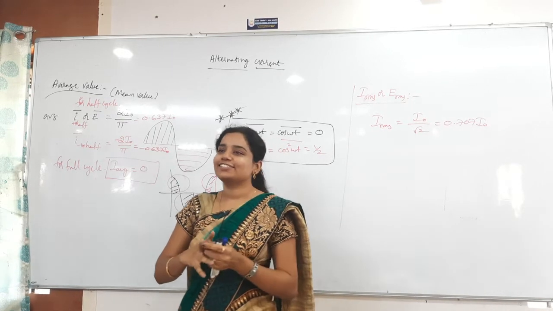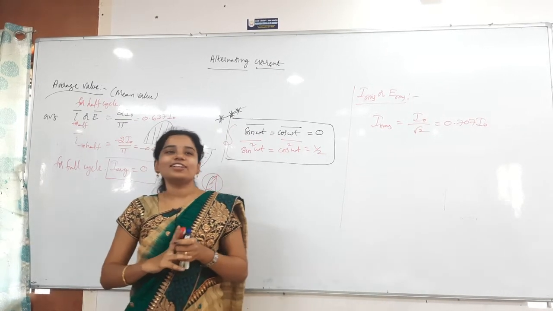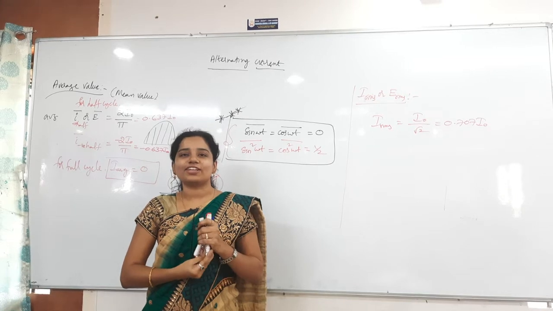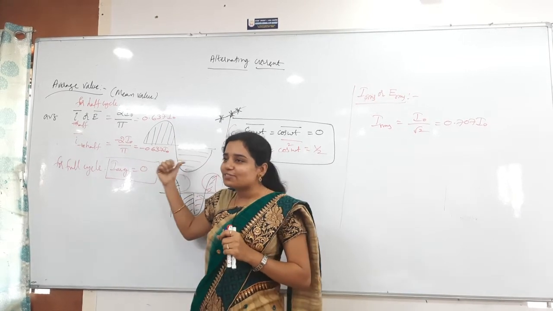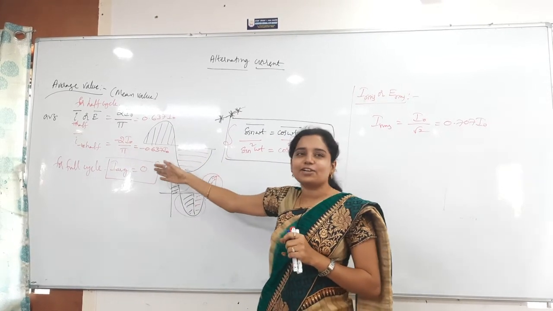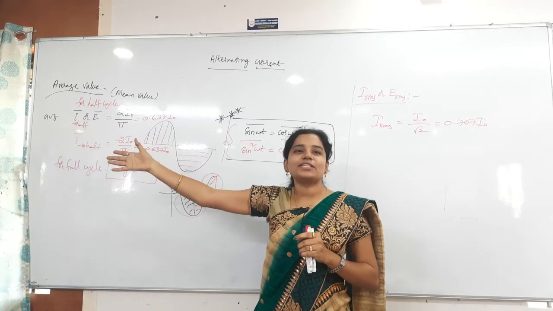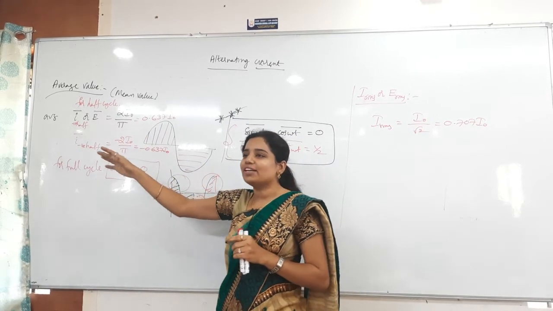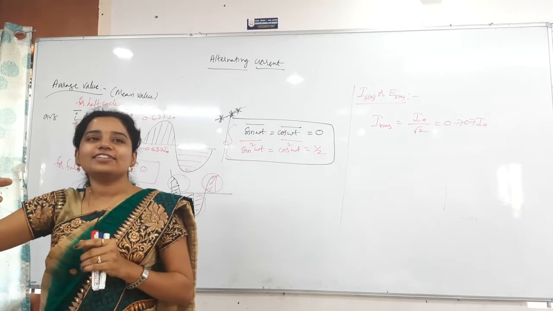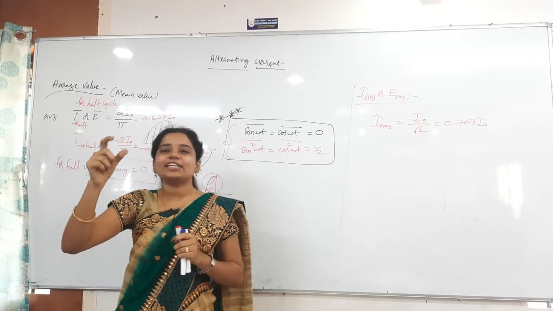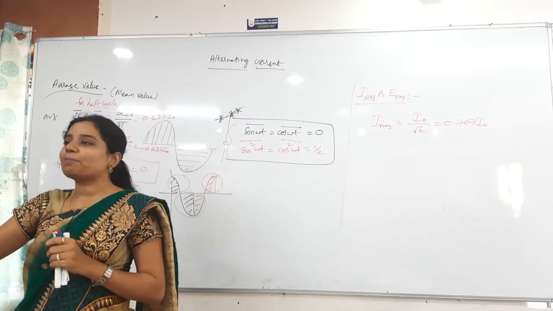The RMS is for the full cycle, not half, and not even quarter. This one is for only half. If we take a quarter, it will not come, nothing will come. For a quarter the time taken is T by 4, and the angle is pi by 2.